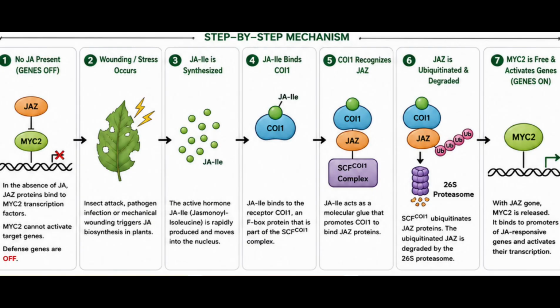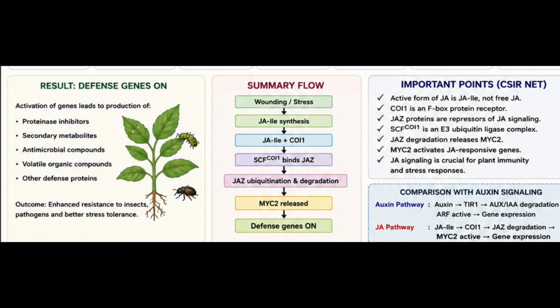So here we can see with the JAZ gone, the MYC2 is released and it binds to the promoter of JA responsive genes and activates the transcription. So what is the result? Activation of the genes can lead to the production of proteinase inhibitors, secondary metabolites, antimicrobial compounds, volatile organic compounds, and other defending proteins. So the outcome is enhanced resistance to insects and pathogens and better stress tolerance.